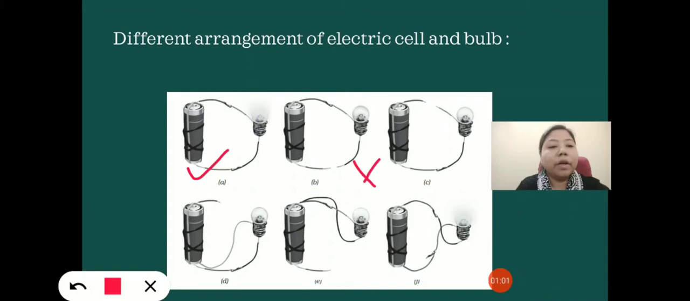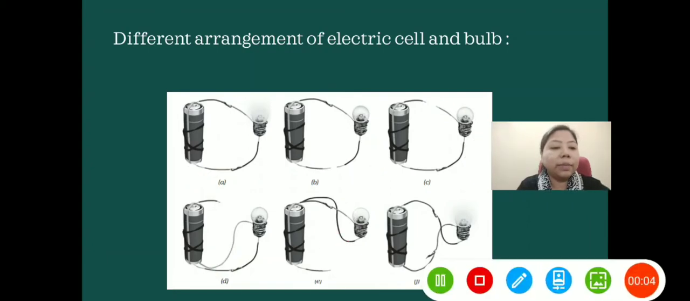Now, if the connection is not complete, there is a gap between the wires, then also the bulb will not glow. Now, if the bulb is connected to only one terminal of the cell, even then the bulb will not glow. In this case, the bulb is connected only to the negative terminal of the cell, and in this case the bulb is only connected to the positive terminal of the cell, so it won't glow.